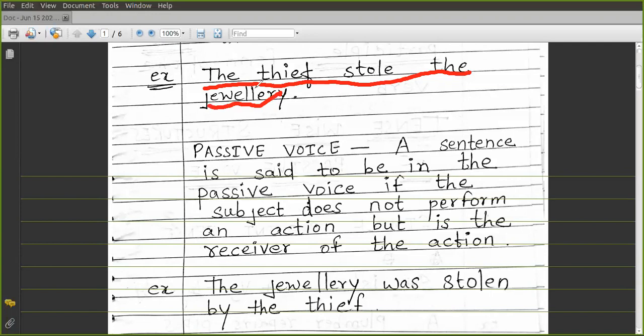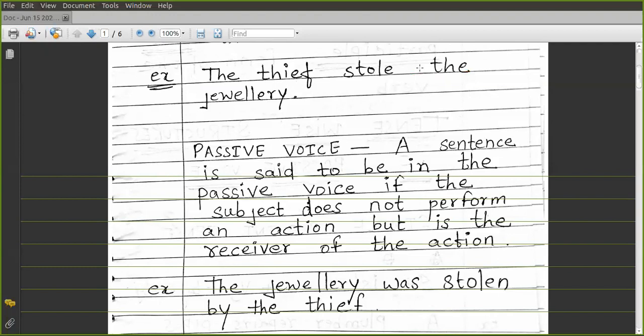Here the thief is the subject. It has become the object in the passive voice. The jewelry is the object. It has become the subject in the passive voice. So subject and objects are changed.